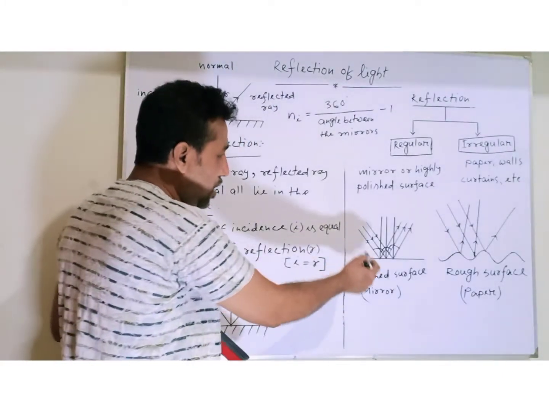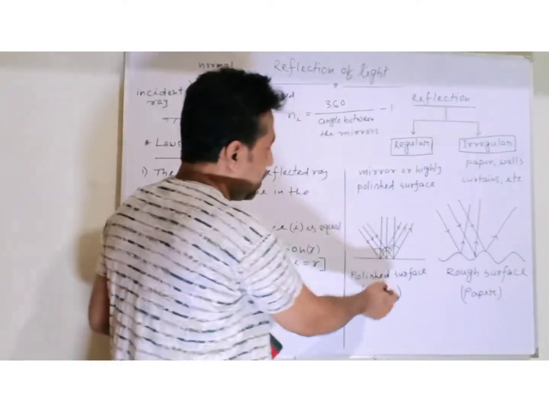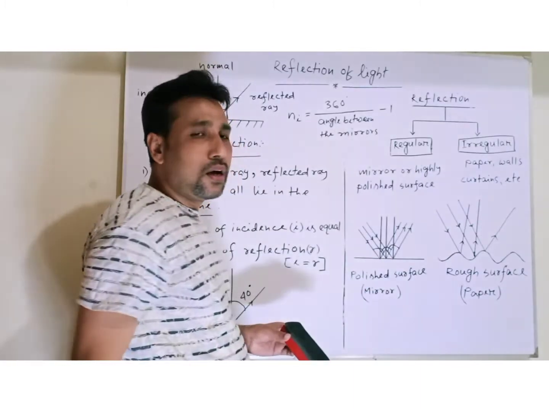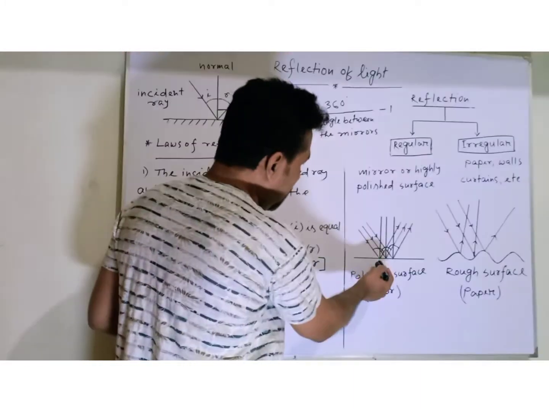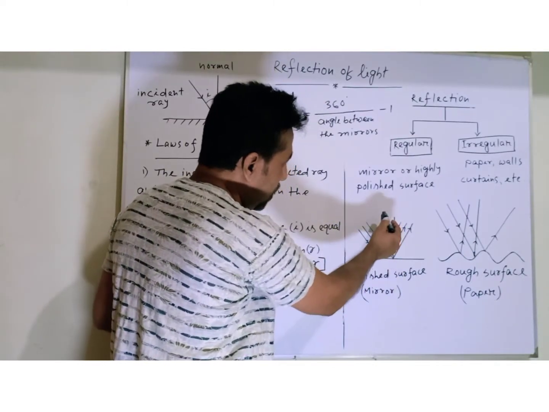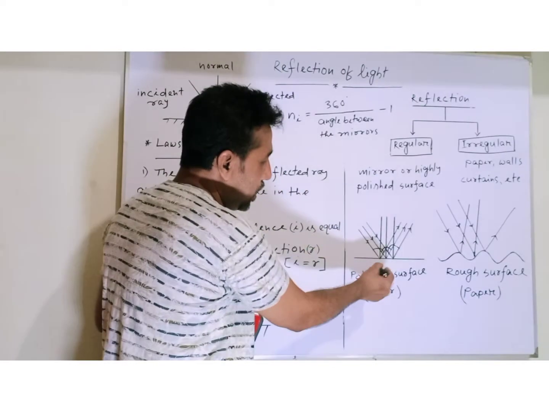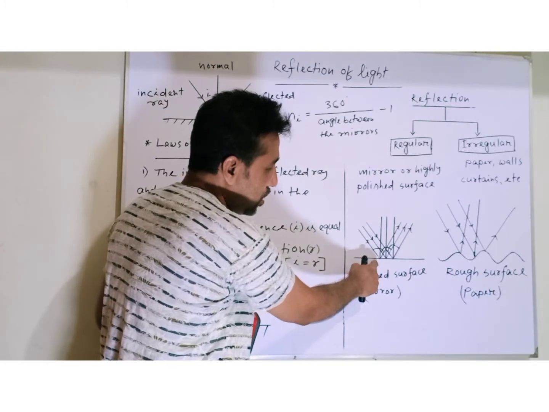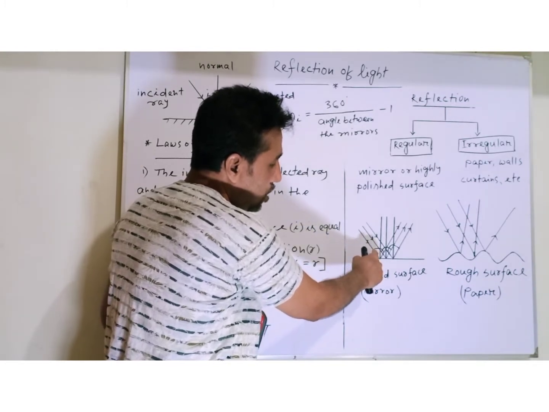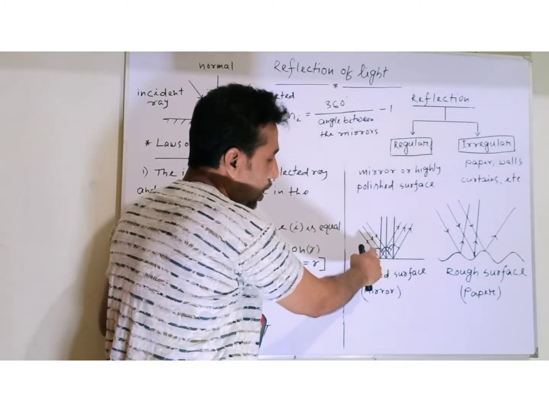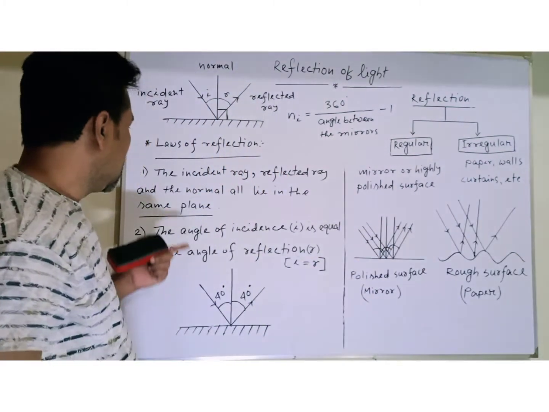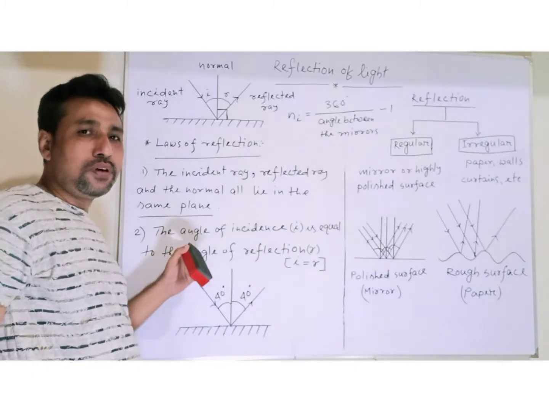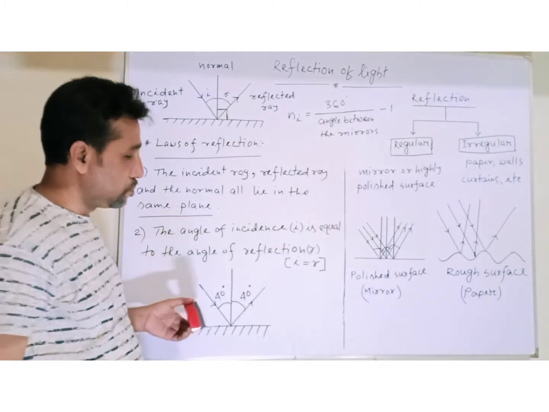So this type of reflection is called regular reflection. And you see, in every case, if you imagine the normal at the point of incidence, you will get equal angle of incidence and angle of reflection. I mean, the second law of reflection.